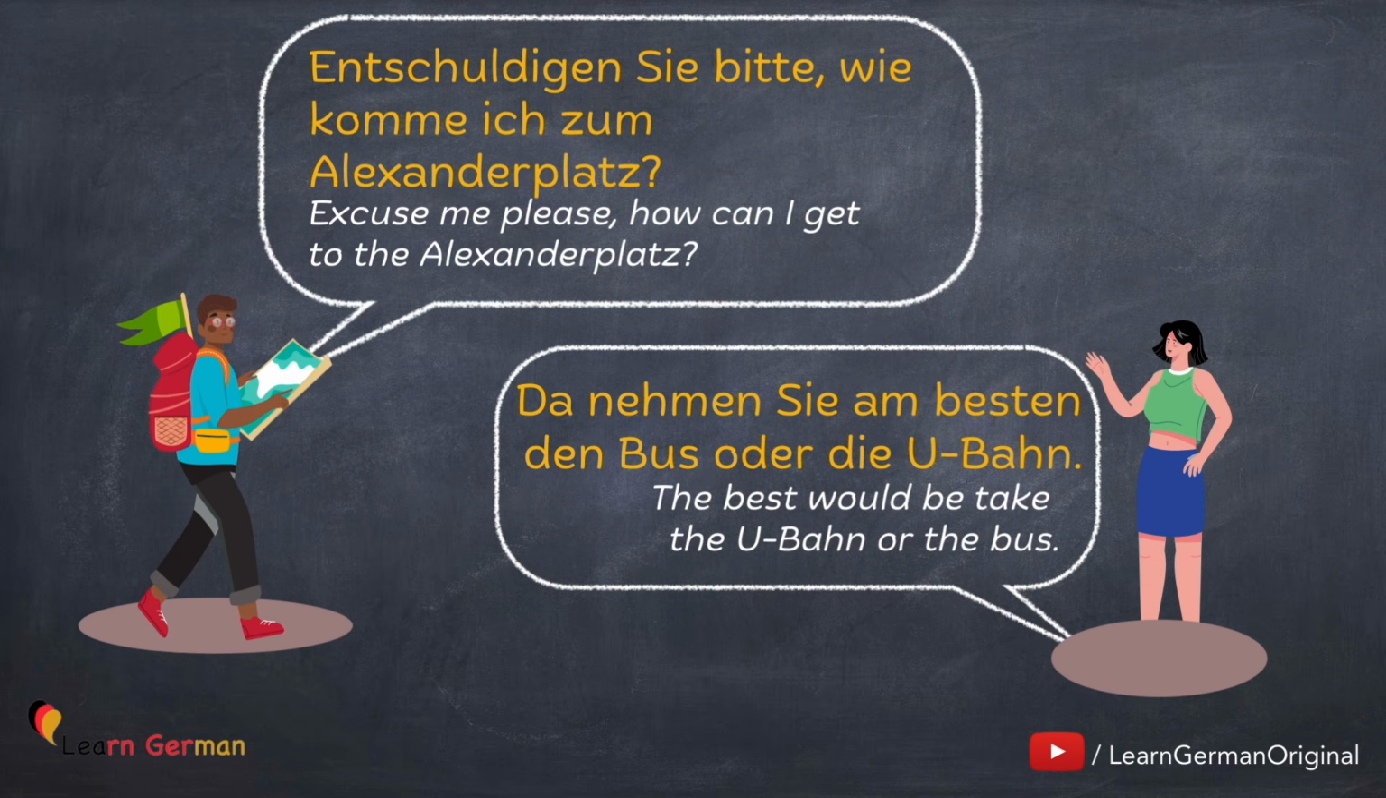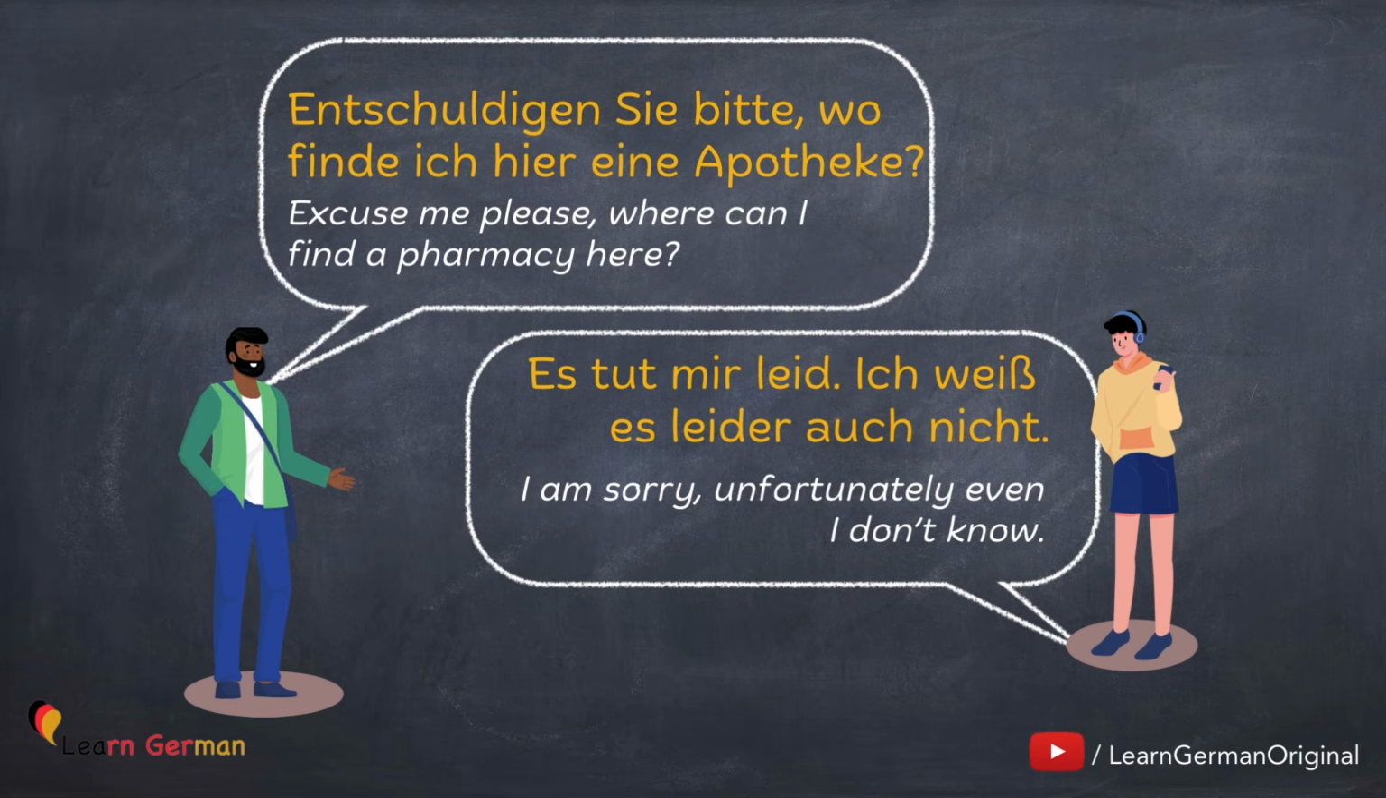Let's look at another conversation. Entschuldigen Sie bitte, wie komme ich zum Alexanderplatz? Da nehmen Sie am besten den Bus oder die U-Bahn. Here is another example. Entschuldigen Sie bitte, wo finde ich hier eine Apotheke? And if you by chance don't know the way, you can say, es tut mir leid, ich weiß es leider auch nicht. So these were a few examples of how to formulate questions and answers when you're asking for directions. Try to formulate some of your own.